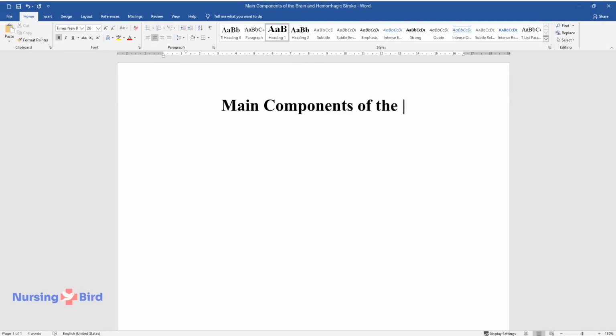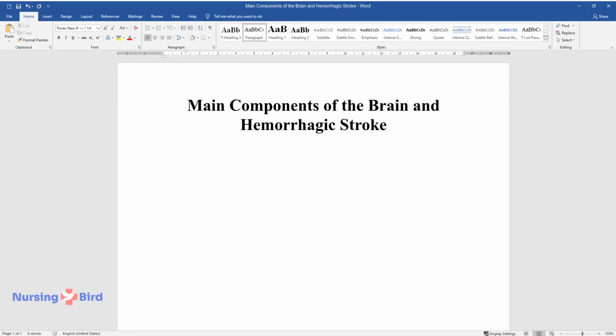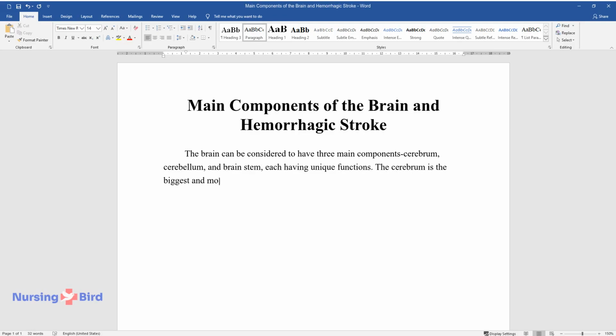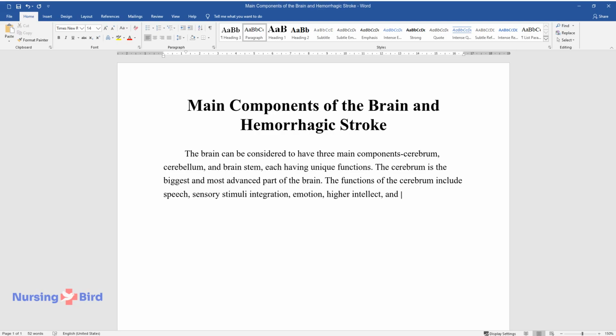Main components of the brain and hemorrhagic stroke. The brain can be considered to have three main components: cerebrum, cerebellum, and brainstem, each having unique functions. The cerebrum is the biggest and most advanced part of the brain. The functions of the cerebrum include speech, sensory stimuli integration, emotion, higher intellect, and control of fine movements.